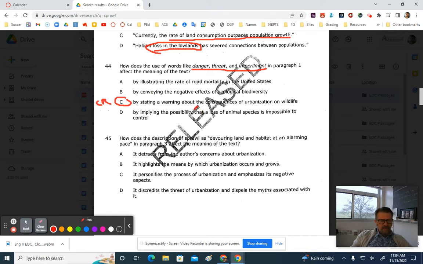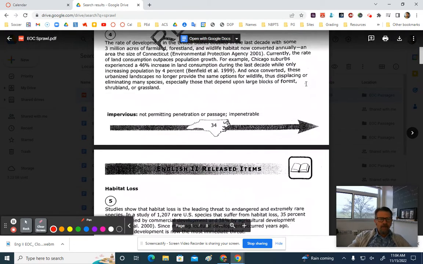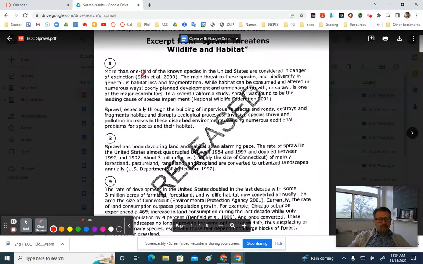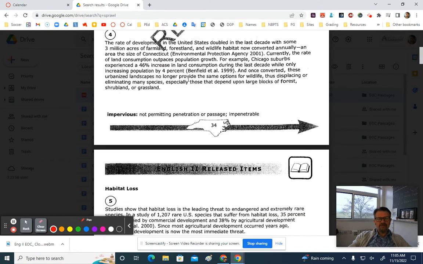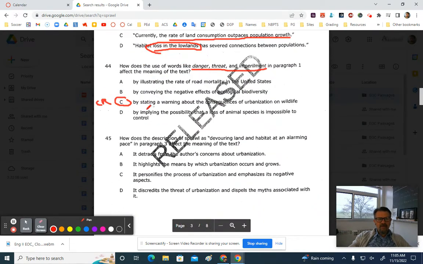And let's just see, do we have support for that in paragraph 1? I'll go back up here, see what we got. More than 1/3 of the known species in the United States are considered in danger of extinction. The main threat to these species and biodiversity in general is habitat loss and defragmentation. Okay, so looking back here, a warning about the consequences of urbanization on wildlife. So that covers urbanization and it covers wildlife.